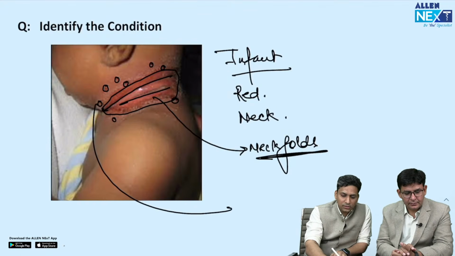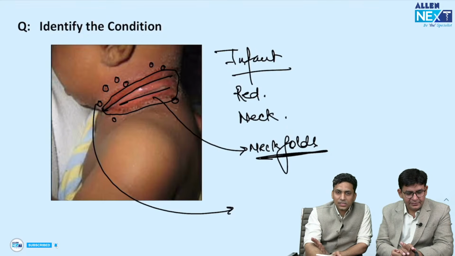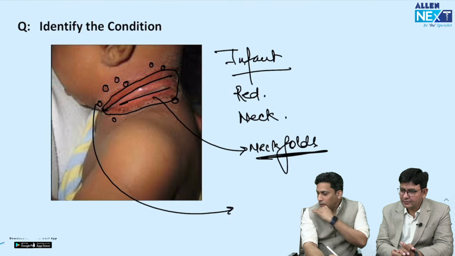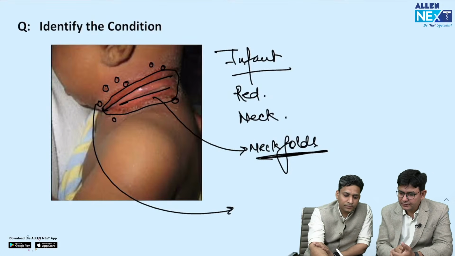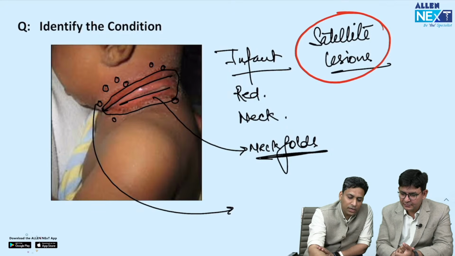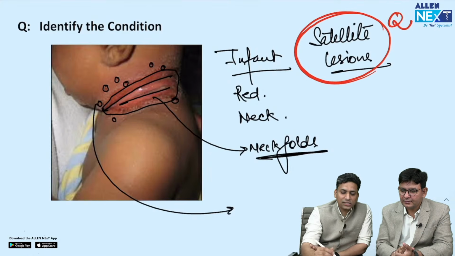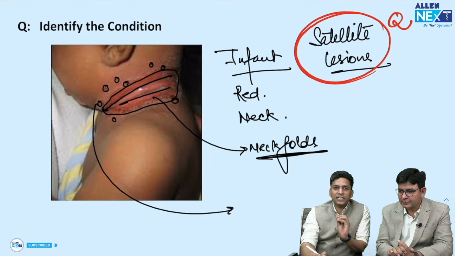What are these? Can you tell me in the comment box? These are satellite lesions. Very important, very, very important. Many times questions have been asked. Satellite lesions are seen in, and I always tell my students to at least remember these three conditions where satellite lesions are seen.